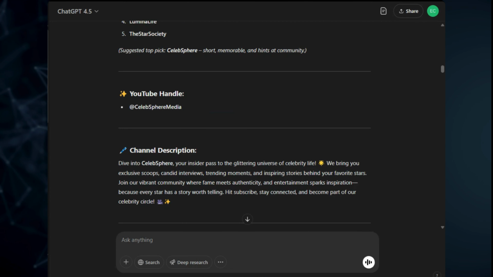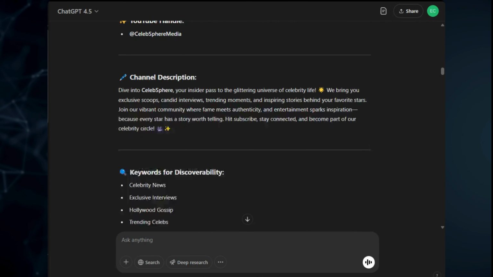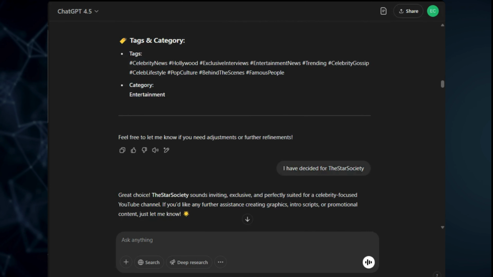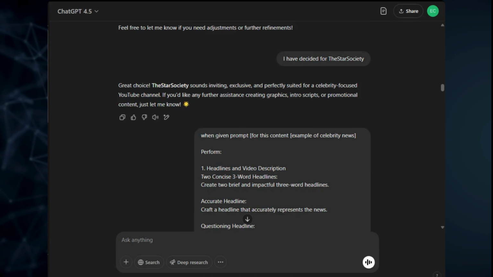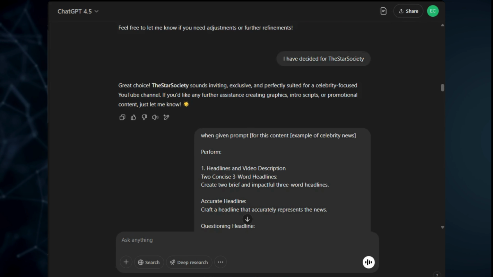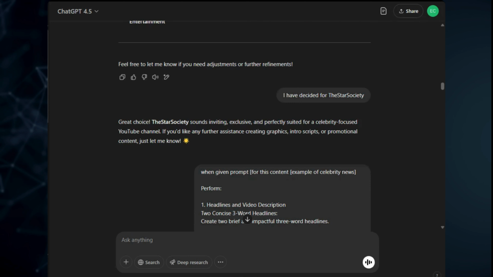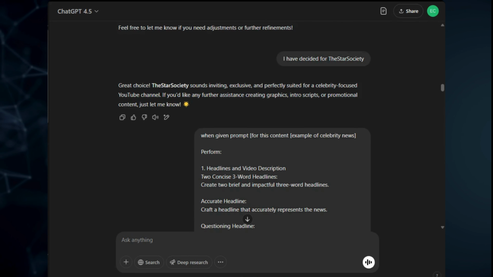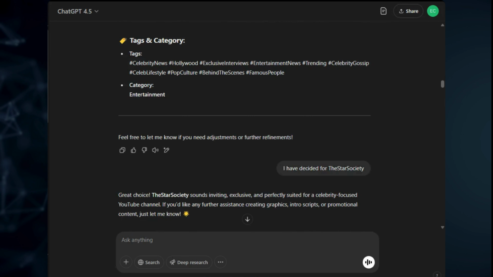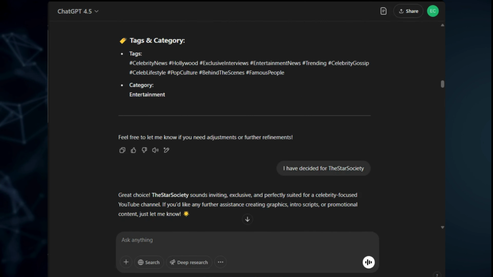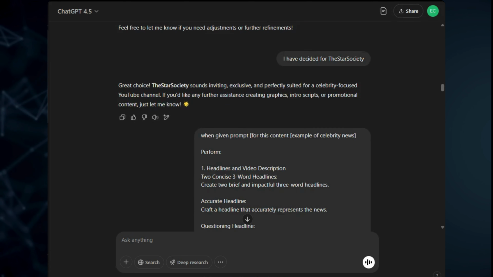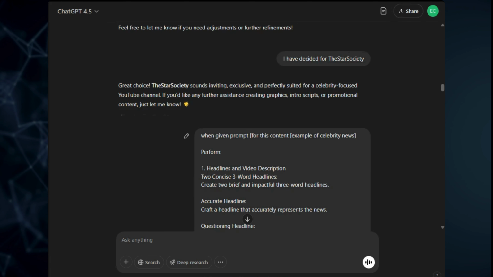Following that, I requested detailed instructions for creating attractive clickbait headlines, concise 3-word headlines, and brief descriptions optimized for capturing viewers' attention quickly. ChatGPT clearly highlighted essential elements like sensationalism, emotional triggers, and provocative wording, explaining that such headlines not only intrigue viewers but dramatically increase the likelihood they'll click and remain engaged.